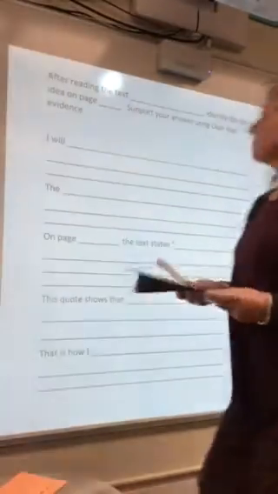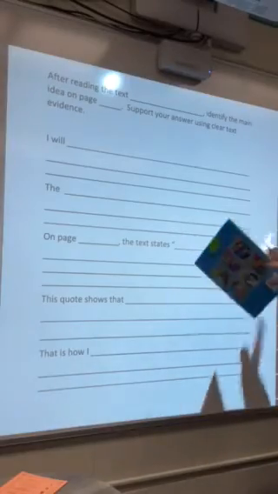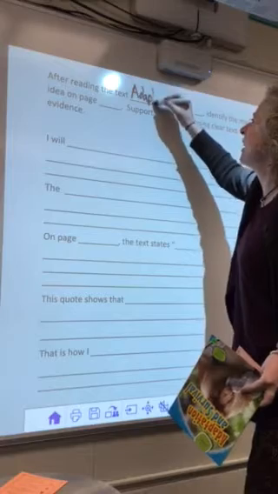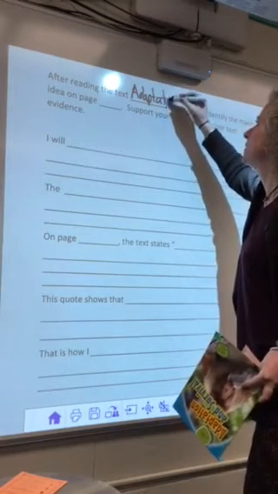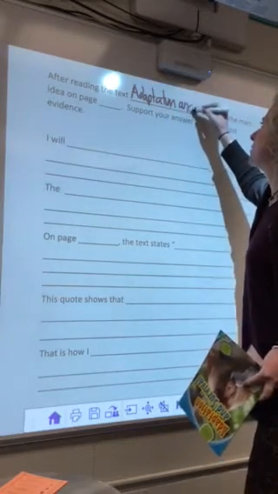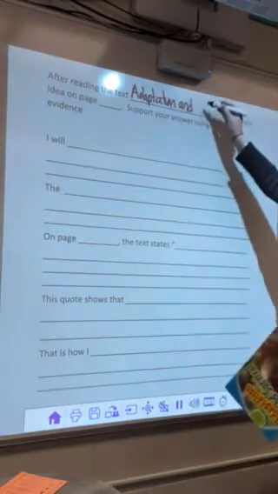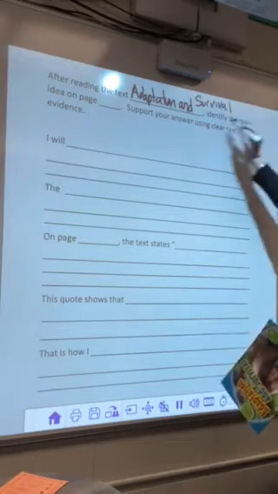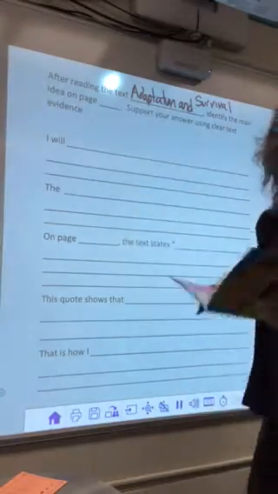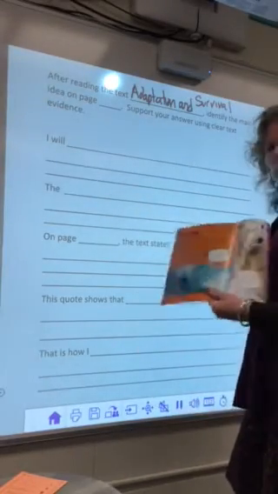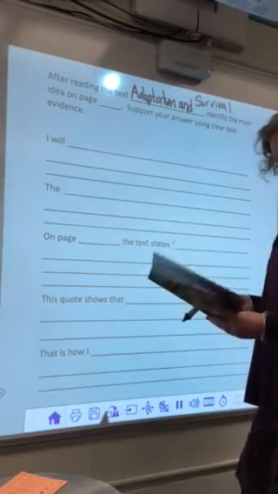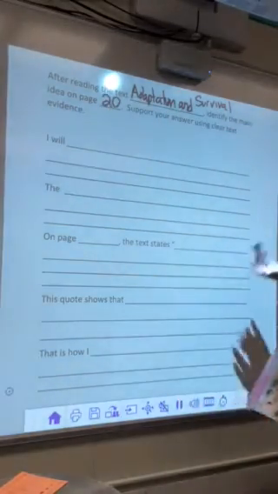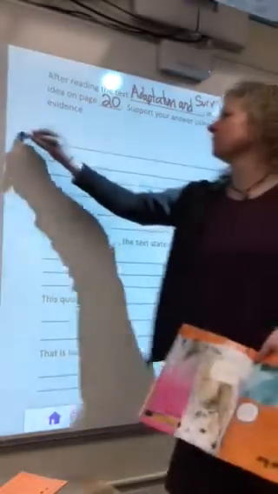I'm going to fill in the top. After reading the text, Adaptation and Survival. I should have made this blank bigger. So if you run out of room, do exactly what I'm going to do. Adaptation and Survival. Just squeeze it in. Identify the main idea on page... And I told you I think I'm going to pick Snow Bear. So on page 20. Support your answer using clear text evidence.